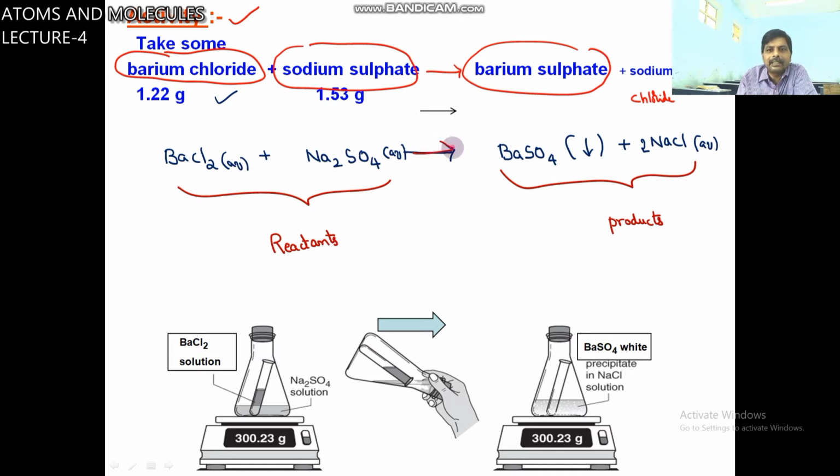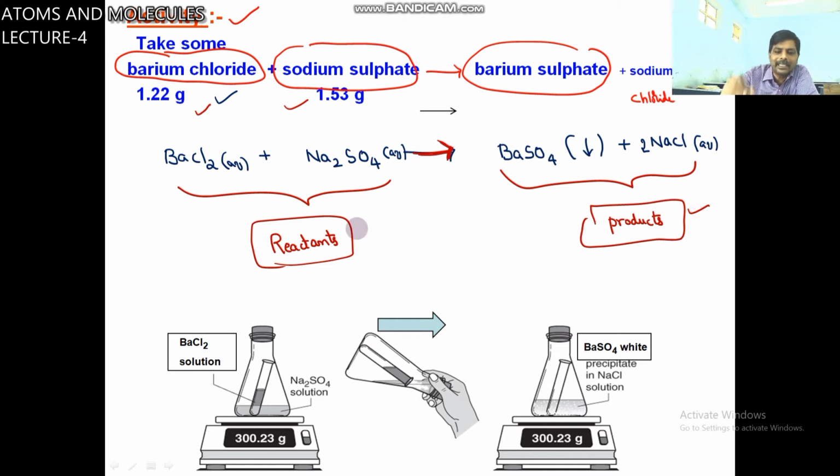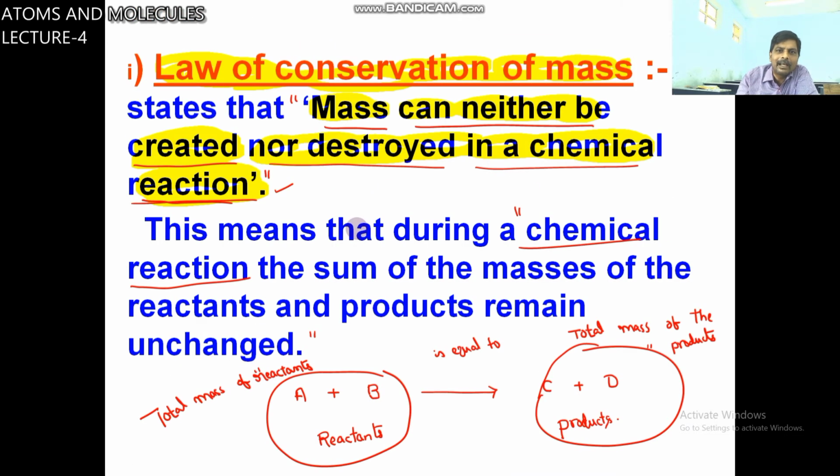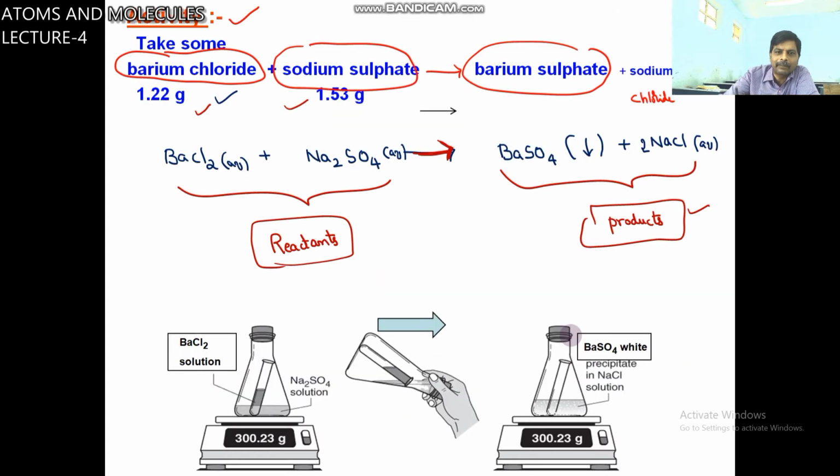This gives rise to the experiment. Before the practical, starting substances are called reactants. After the experiment, compounds formed are called products. So what is this law? Mass can neither be created nor destroyed in a chemical reaction. That means total mass of reactants is equal to total mass of the products.